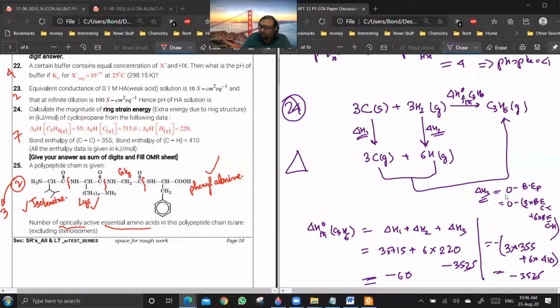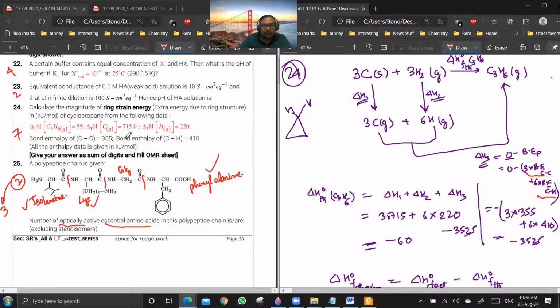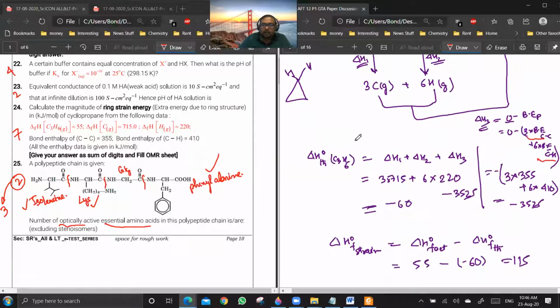So bond energy of reactants is 0, and for bond energy of products, you have C3H6. Each carbon is having 2 hydrogens, so 3 carbons will have 6 CH bonds. So it is 3 into bond energy of CC plus 6 into bond energy of CH. If you put the values, 355 and 410, you will get minus 3525. Now if I put delta H1, delta H2, and delta H3 and sum it up, I will get the value to be minus 60 kilojoule per mole.